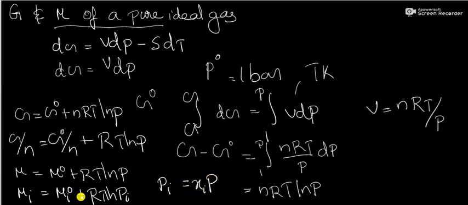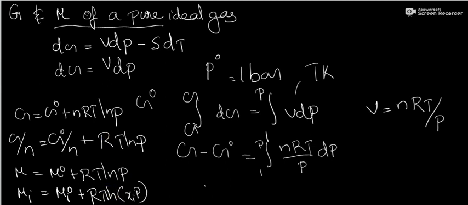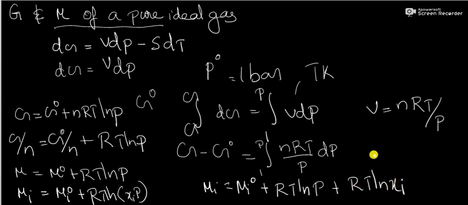Substituting this into the equation, we can write mu i is equal to mu i0 plus RT ln (Xi P), or mu i is equal to mu i0 plus RT ln P plus RT ln Xi.